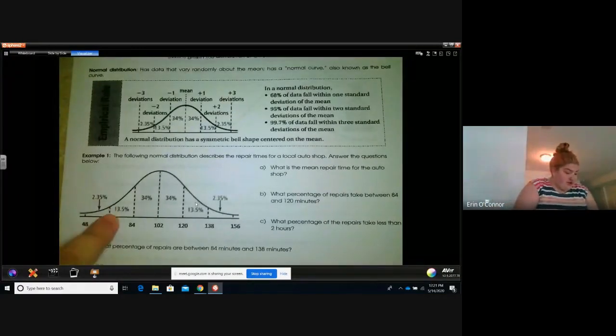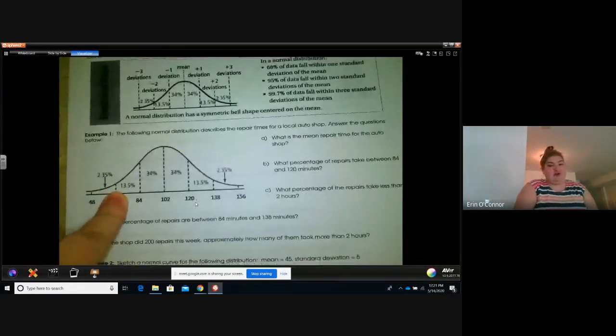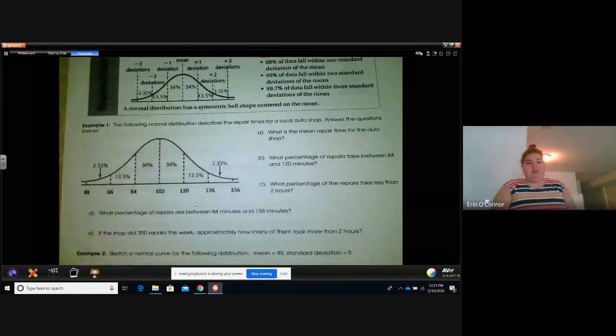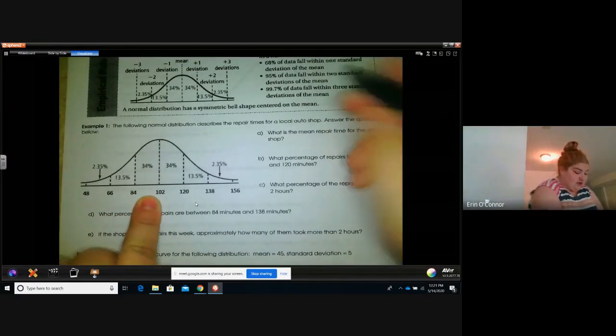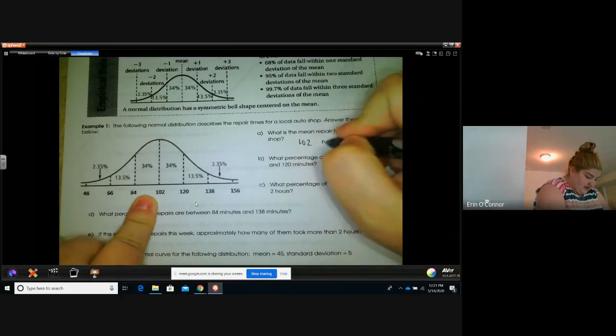The following normal distribution describes the repair times for a local auto shop. Answer the questions below. What is the mean repair time for the auto shop? Remember, the mean is the middle number, so the mean time is 102, and I'm assuming this is minutes.